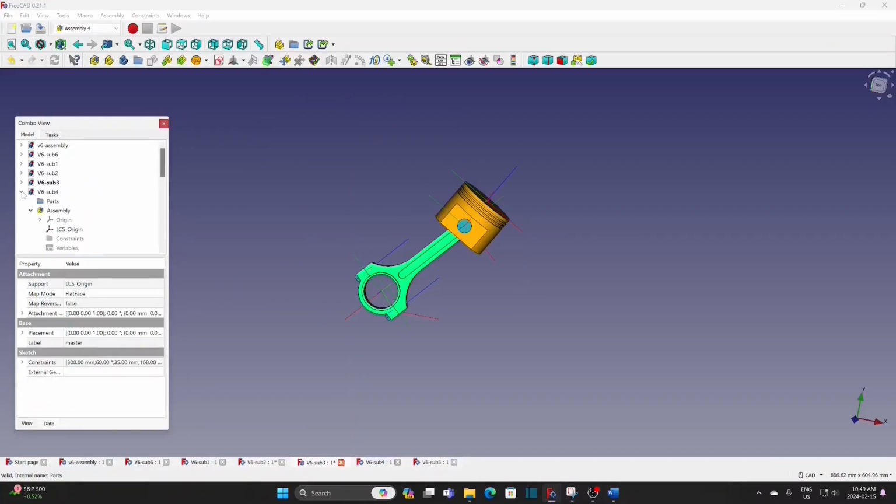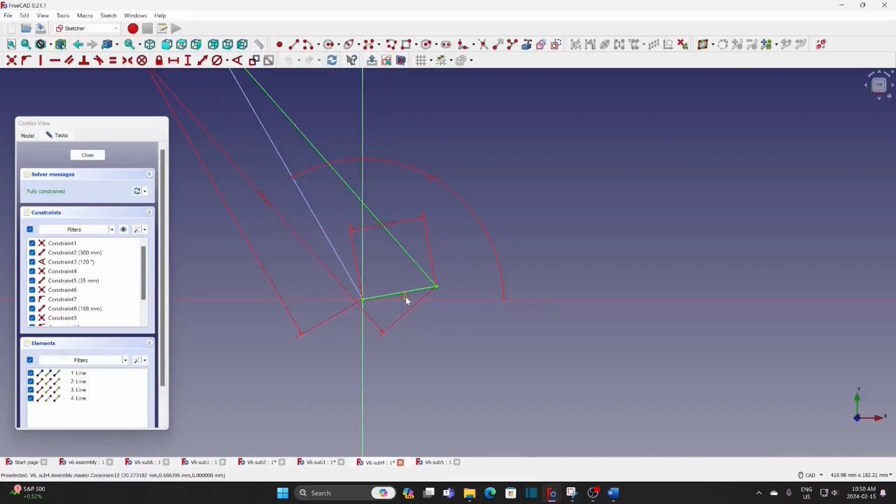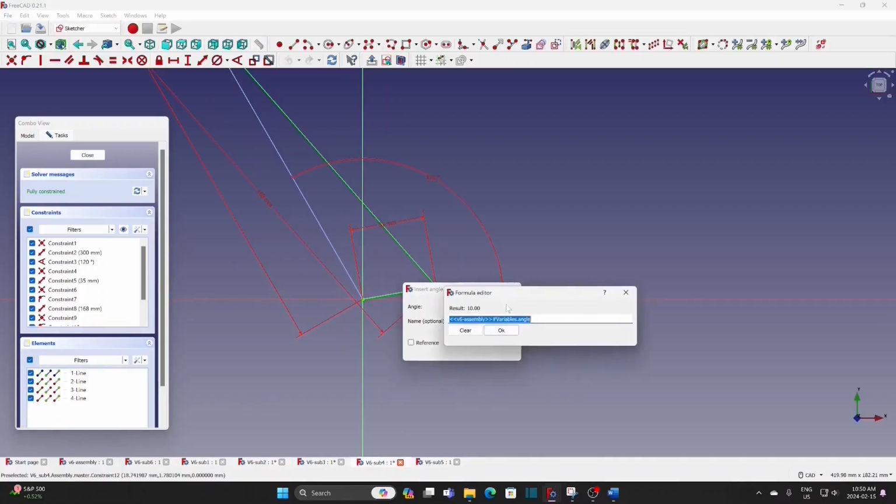For the fourth one, as the fourth one is 20 degrees behind the third one, so add 100 to the angle.